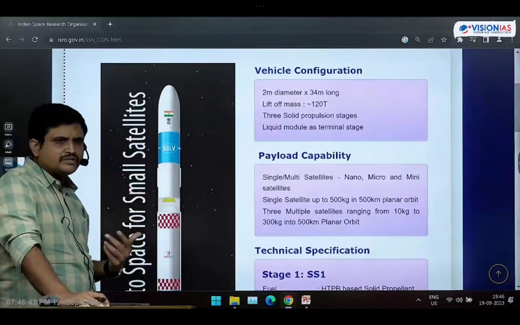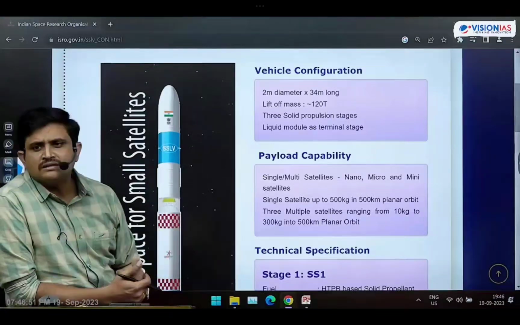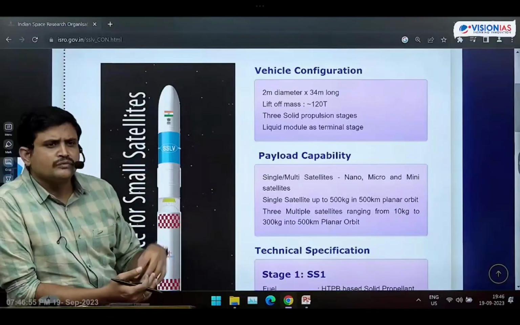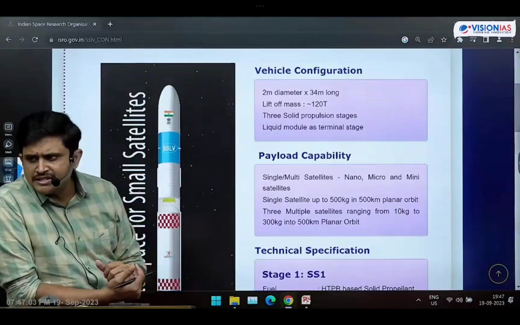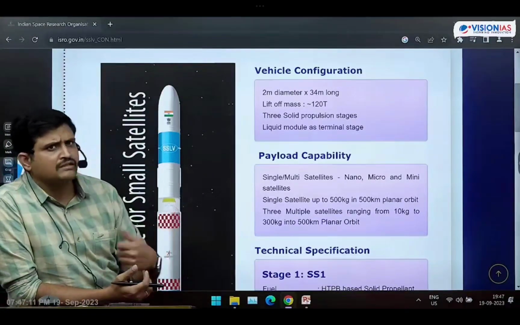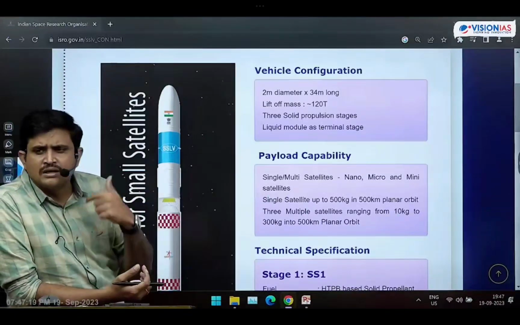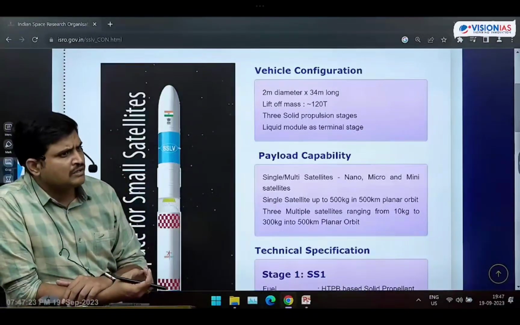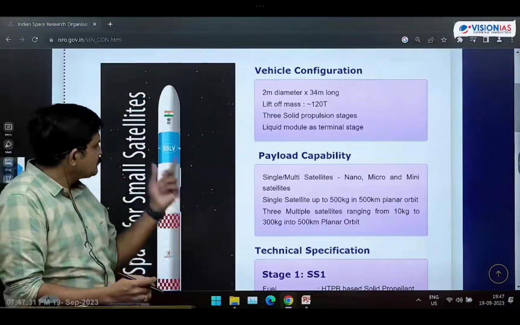Why we have introduced this trimming module means, when we launch different weights of satellites into different orbits, certain speed has to be maintained. For different weight of the satellite, different speed will be there. Hence we have introduced velocity trimming module. According to the payload or the weight of the satellite, we will change the speed. Hence velocity trimming module was introduced in SSLV rockets. From where we are launching these SSLV rockets? Thoothukudi rocket launching station.